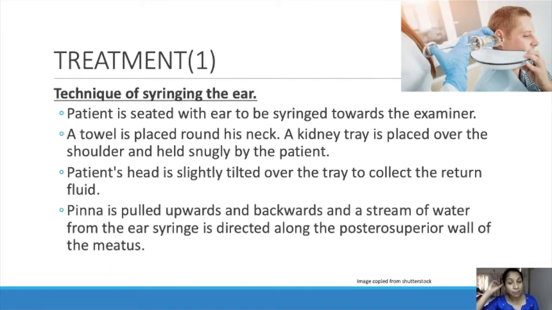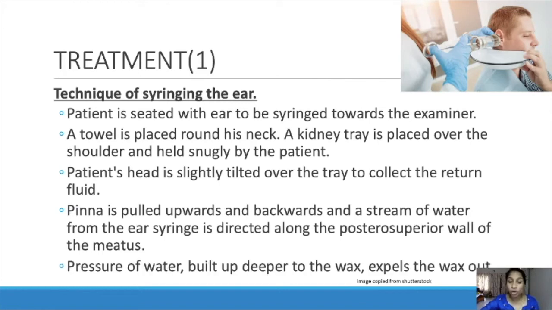The pinna is pulled upwards and backwards, and a stream of water from the ear syringe is directed along the posterior wall of the meatus. So we have to push the stream of water to the posterior wall, that is the backside, upside. The pressure of water built up deeper to the wax expels the wax out. The pressure of water going inside will expel the wax outside.